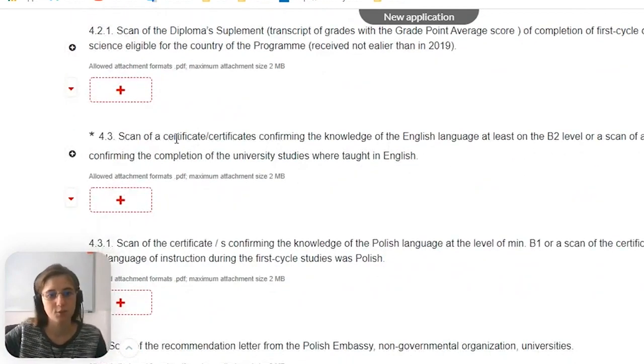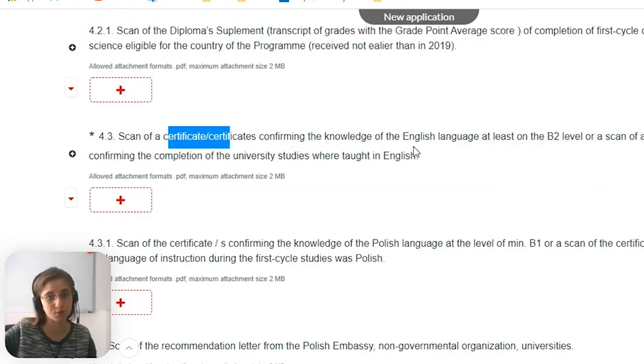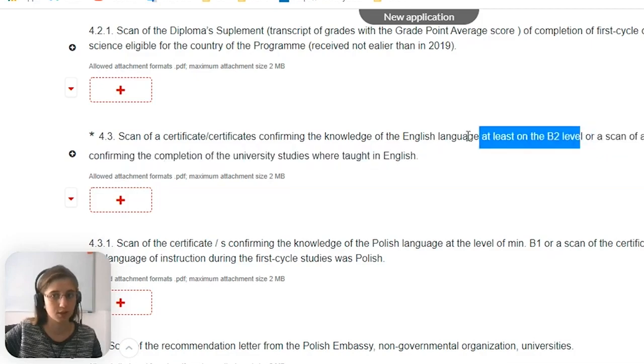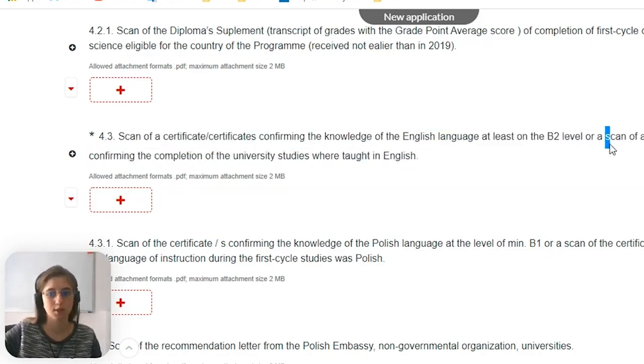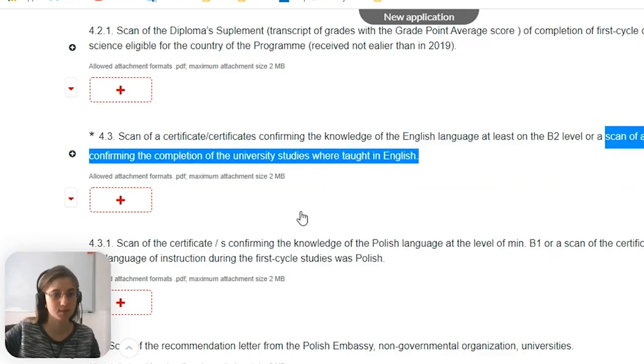Then the scan of the certificate that confirms your knowledge of English, the one that we were inserting above. Diploma confirming the completion of university study taught in English. This is a choice, so you do not have to have this exam if you have a diploma from studies in English.